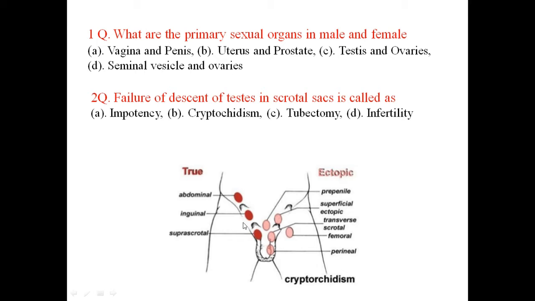So you can see in that image that during the fetal period in embryological life, the testis is located in the abdominal cavity, then it descends during the 7th week and 8th week into the scrotal sac, and sometimes it can remain undescended at any of the following areas in the lower part of the abdomen, and this condition of the undescended testis is called cryptorchidism. So the answer is B.